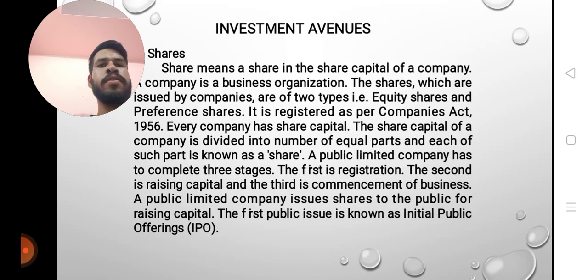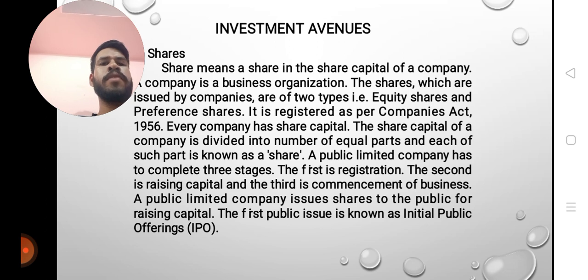Shares. A share is a share of the share capital of a company. A company is a business organization. The shares issued by companies are of two types: equity shares and preference shares. It is registered as per the Companies Act 1956. Every company has share capital. The share capital of a company is divided into a number of equal parts, and each such part is known as a share. A public limited company has to complete three stages. The first is registration, the second is raising capital, and the third is commencement of business.